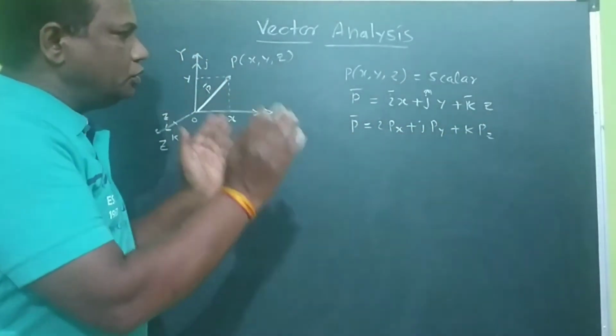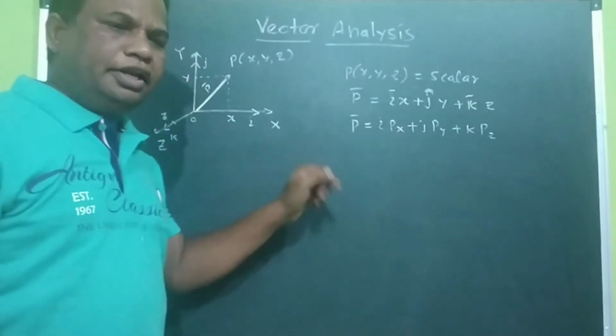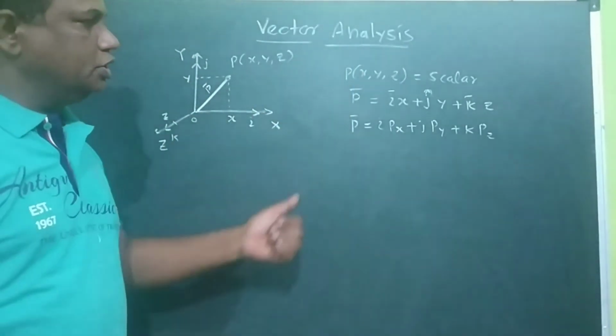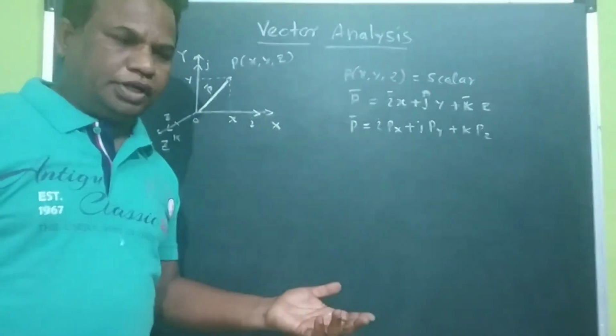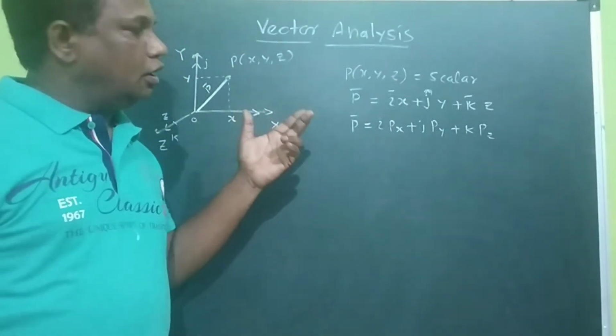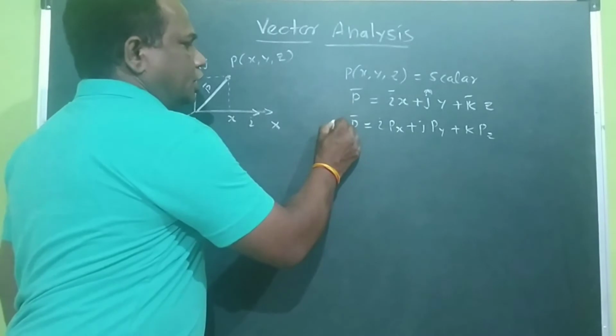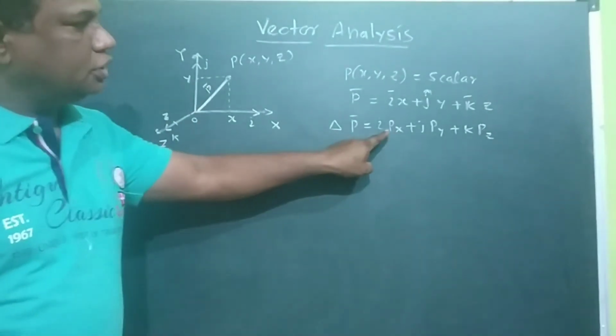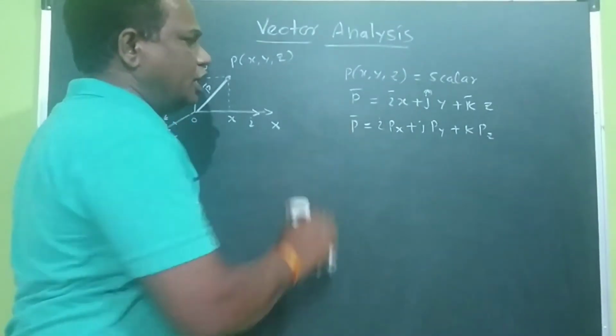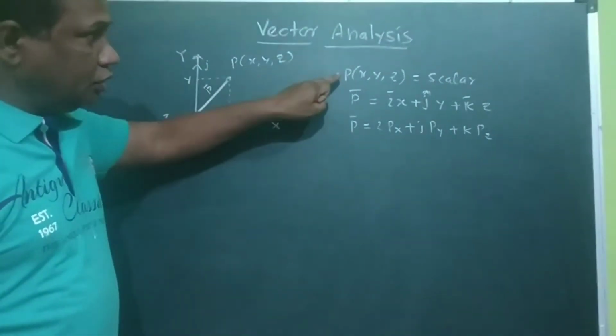Because we are going to analyze this vector mathematically. That means we are going to take the multiplication of two vectors, the addition of two vectors, then apply the del function, differentiation. So we need this type of quantity.